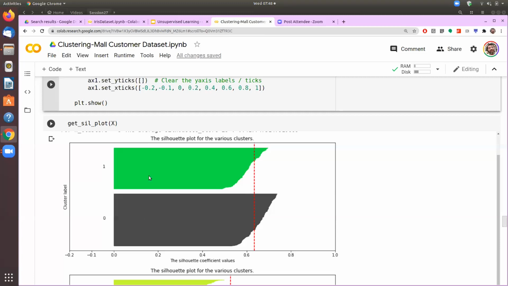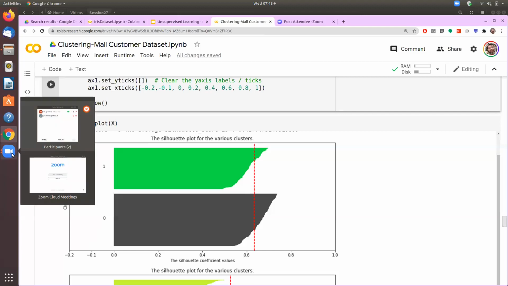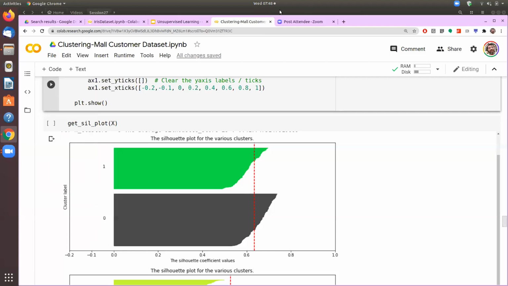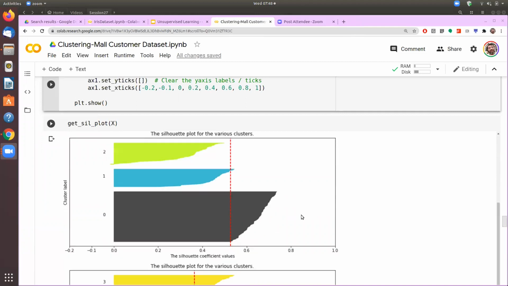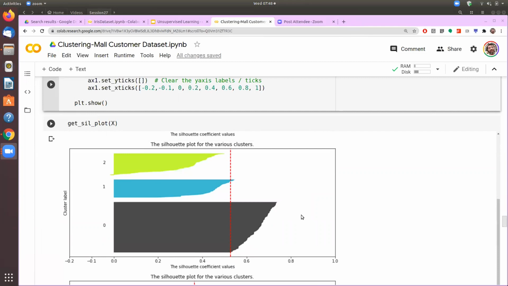So here, these two blocks are looking very symmetrical. Then we come to the plot when we have three different clusters.